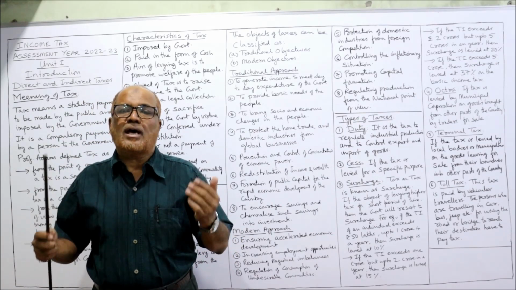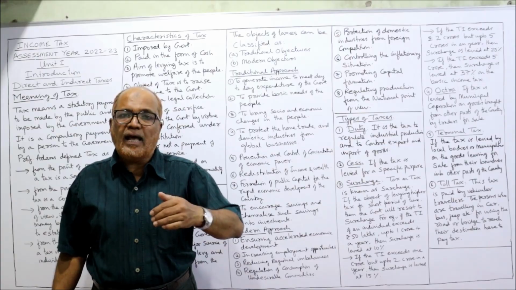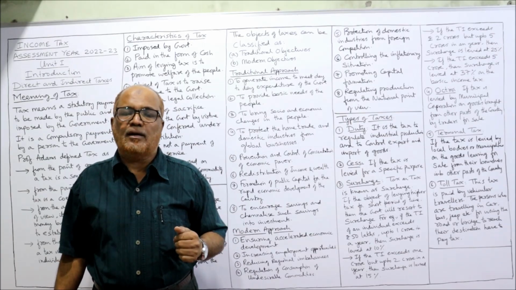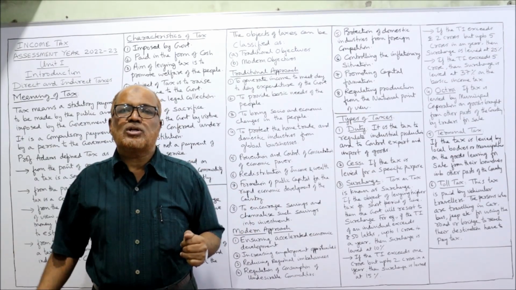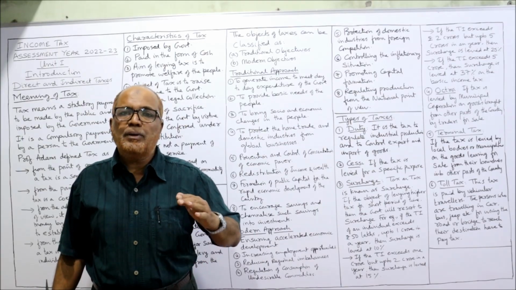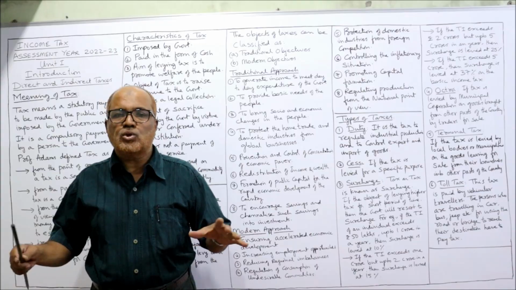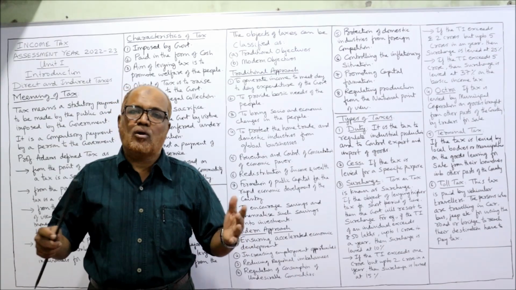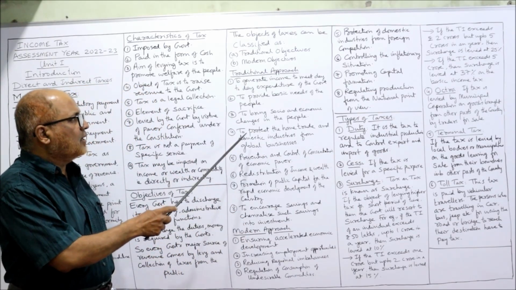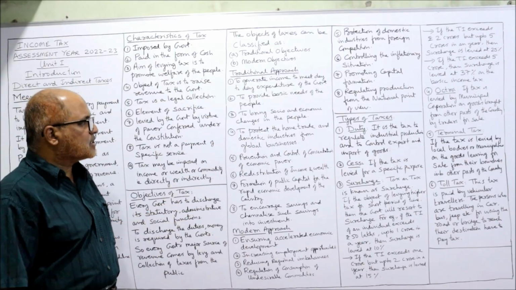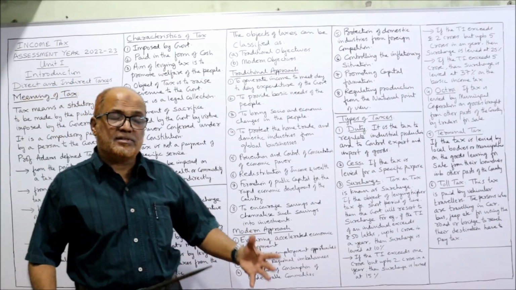That means education has to be increased and health facilities should be provided. Basic infrastructure should be provided so that the people's thinking should change. So to bring about all these socio-economic changes, the government needs money. Next, tax is required to protect the home trade, domestic industries, from global business.